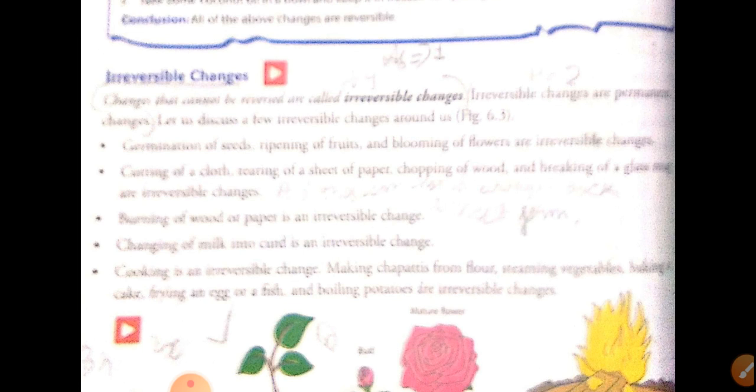Another type of change we are going to see is changes that cannot be reversed. Changes that can be reversed are called reversible changes, and changes that cannot be reversed are called irreversible changes.